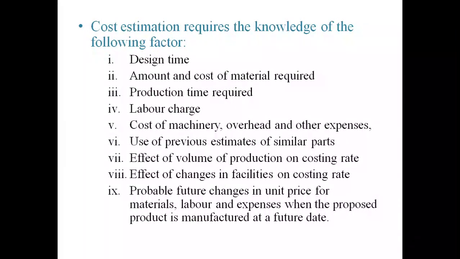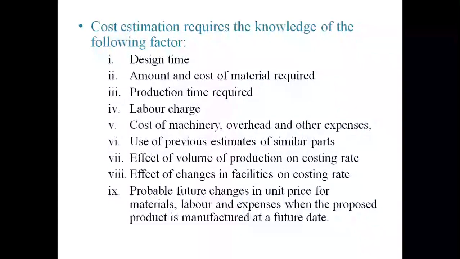And fifth one is cost of machineries, overhead, and other expenses. Cost of the machineries: suppose we use manual or semi-automated or automated machines. Depending on that, the cost of the machineries will vary. This data also we need.